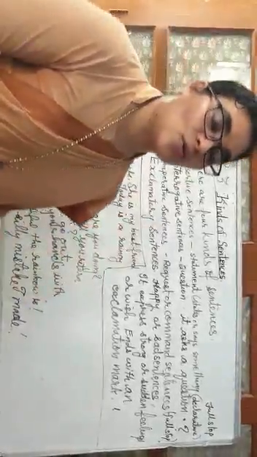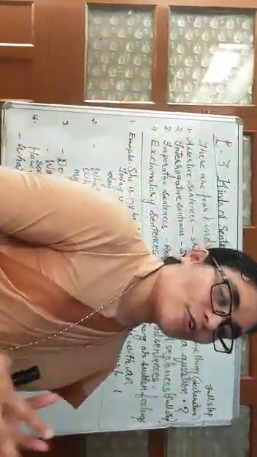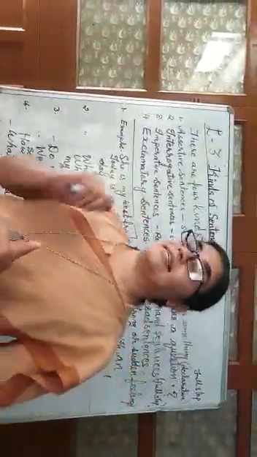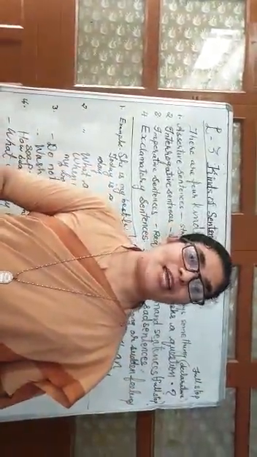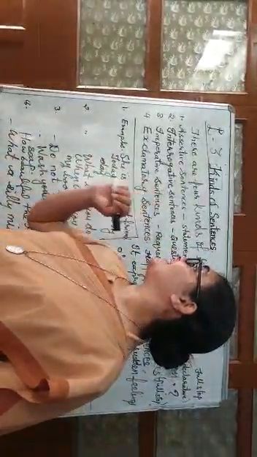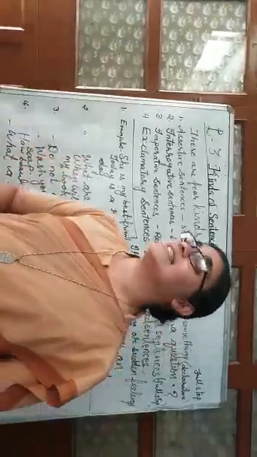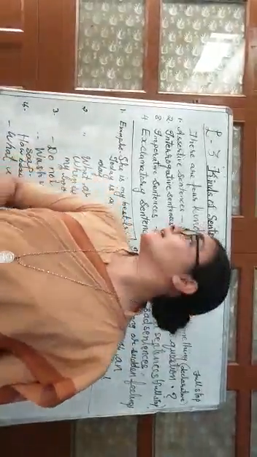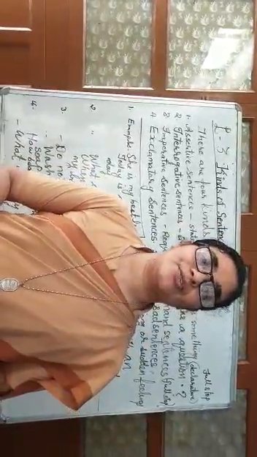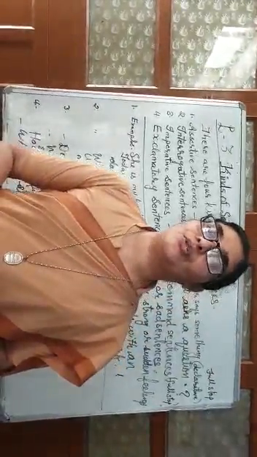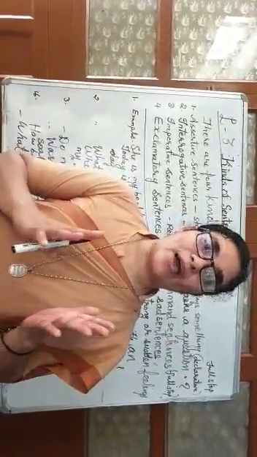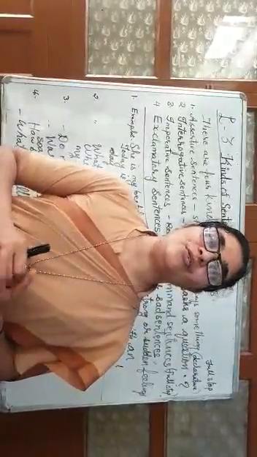And quickly let us go once again. Which are the 4 types of sentences? Number 1, assertive sentences. Number 2, imperative sentences. Number 3, interrogative sentences. And number 4, exclamatory sentences.